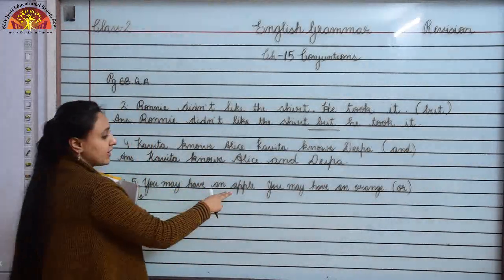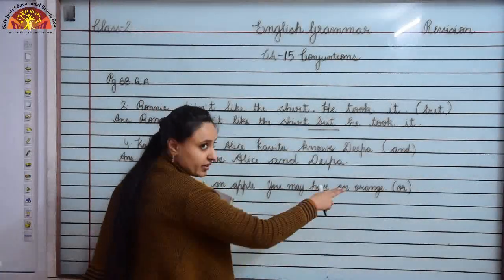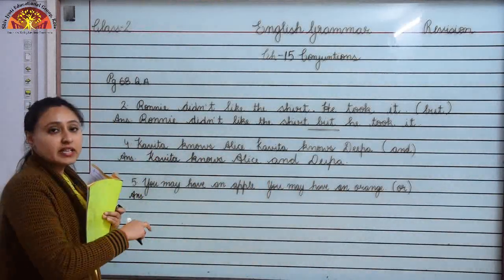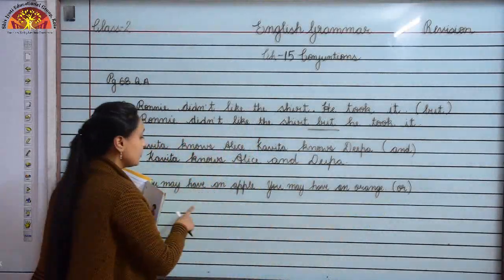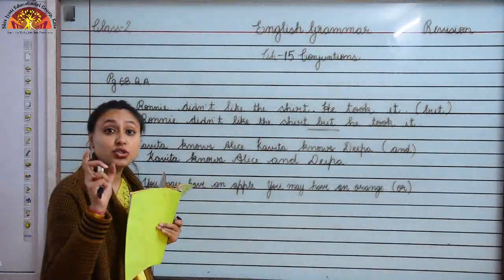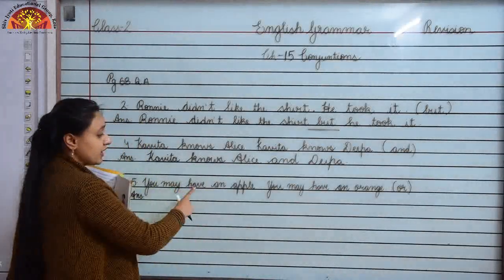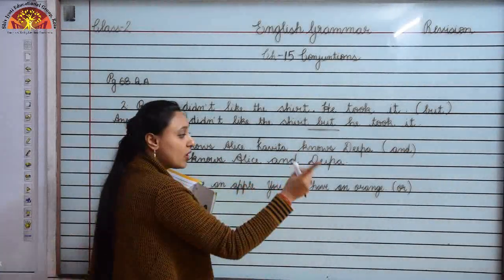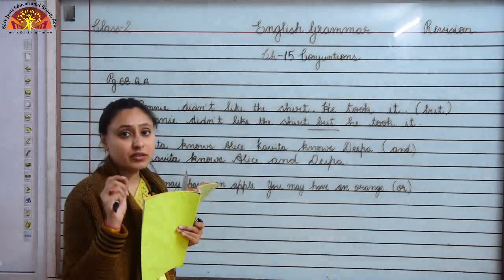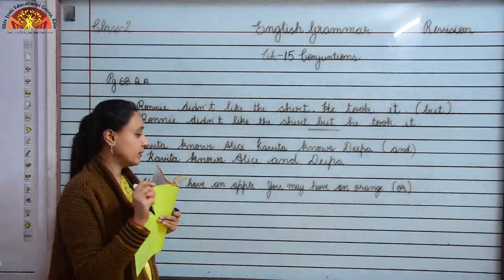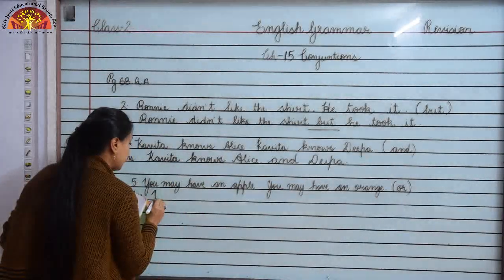You may have an apple, you may have an orange. So children, here in this sentence, the word or is given to you and you have to make a choice. Okay. You may have an apple, you may have an orange. So instead of repeating it again, we will use the word or. Okay. Look over here how we will write.